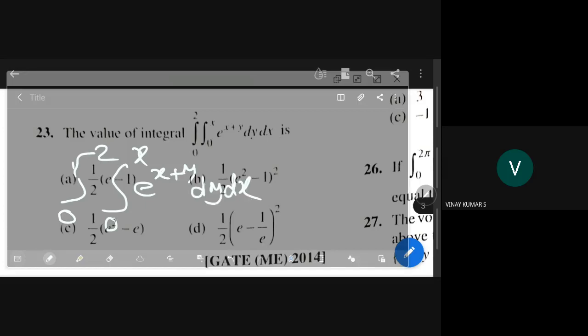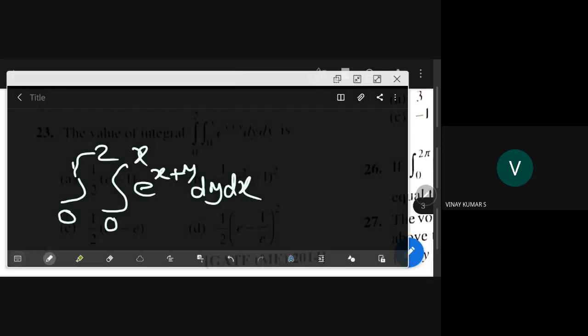So here our integral is 0 to 2, 0 to x, e power x plus y dy dx. While giving the question, they have to be very careful. He has given limits and now you have to find the region.